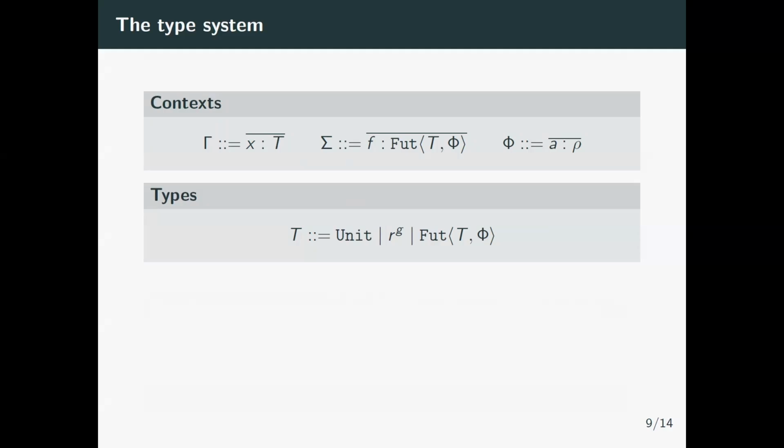We have three types: the unit type, graded resources, and the future type that promises to resolve into a type T. T can be a unit, a resource, or another future, and it's also annotated with an actor environment. This is a weird thing with our system, but futures are the only way we have to synchronize our processes.